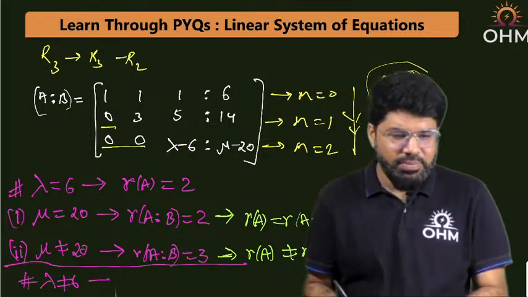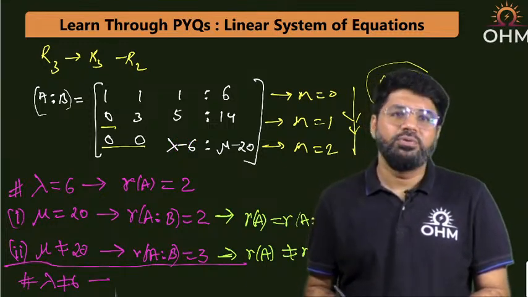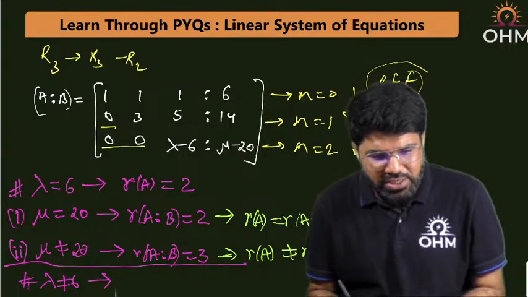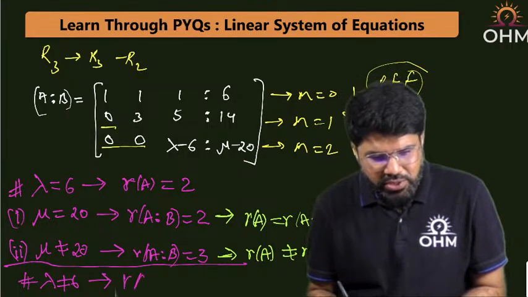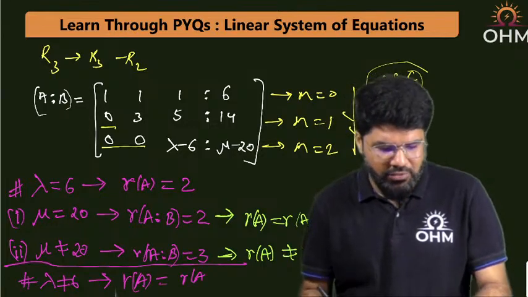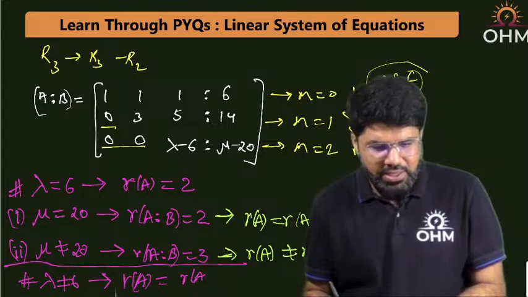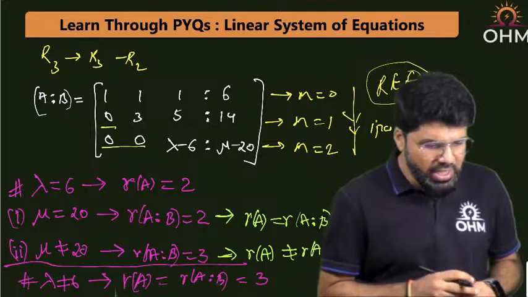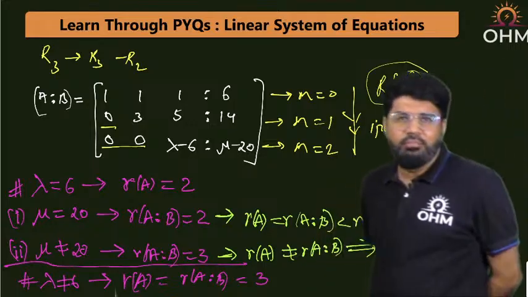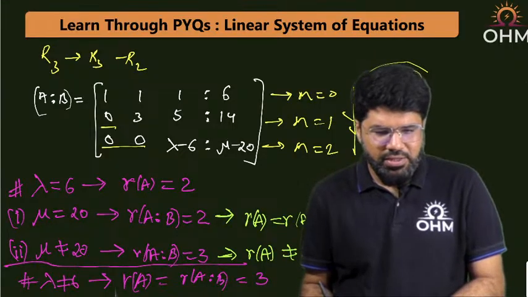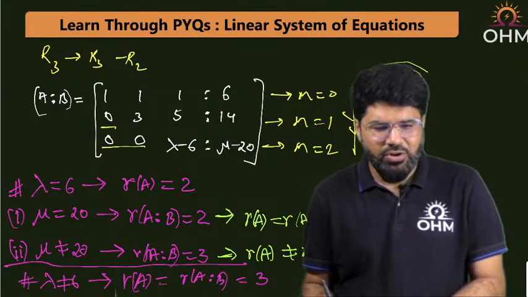So what is my condition? This leads to a conclusion that if lambda is not equal to 6, that means lambda minus 6 is not equal to 0, then rank of A is equal to rank of A|B and both of them are equal to 3.